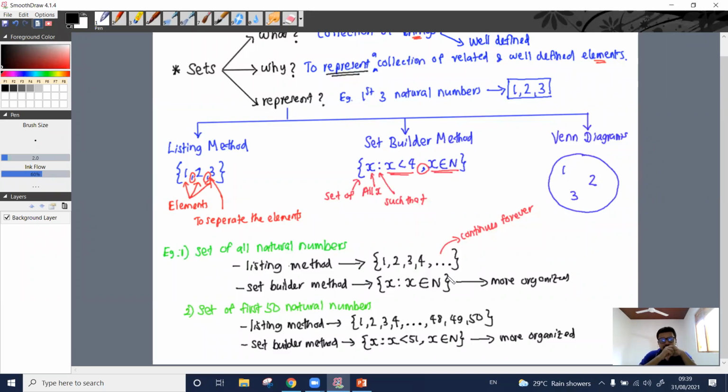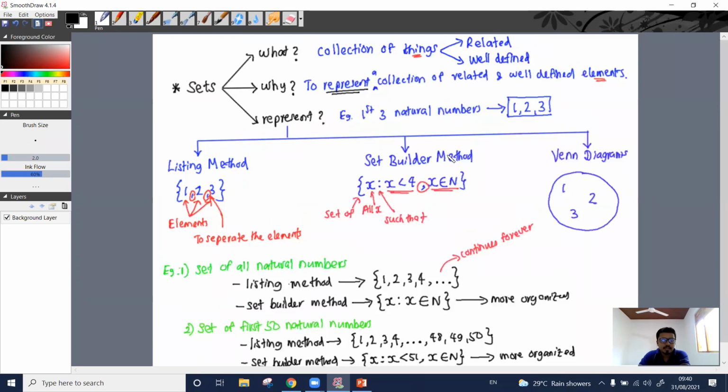So we can't say that the listing method is good, or the set builder method is good, or the Venn diagram is better than the rest of the methods. It depends on the set of data that we are referring to. In an example where we just have 3 elements, the listing method will be the more preferred one, or even Venn diagrams. But when there is a huge number of elements, a considerable number of elements, then the set builder method will be the best option to represent that given data set.